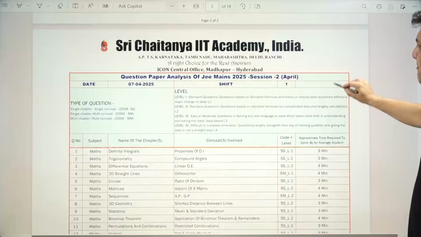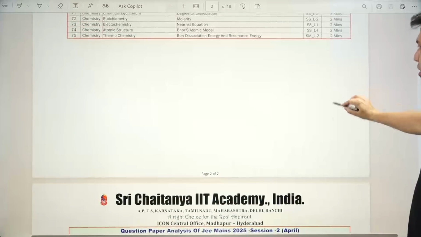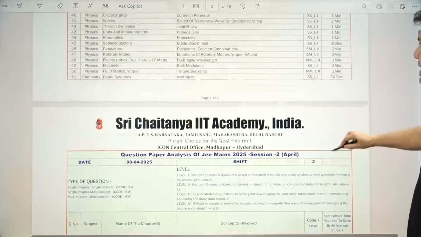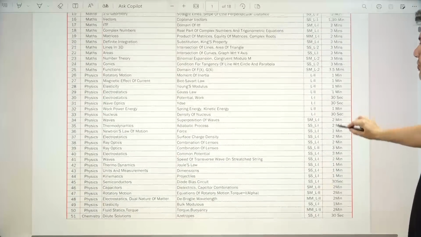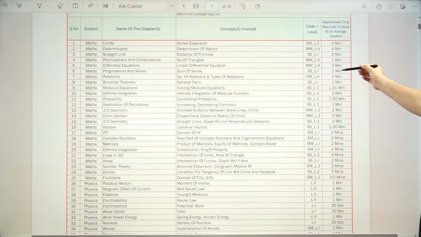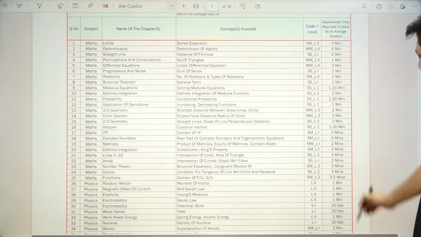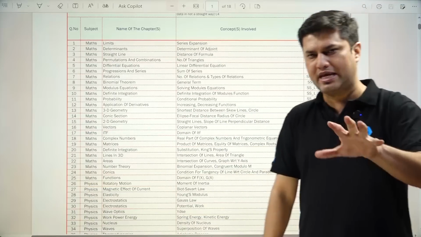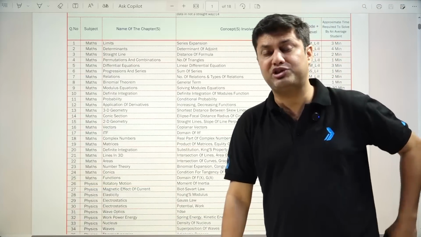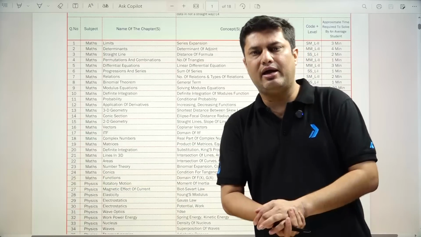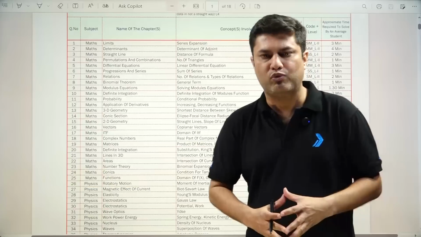And if I talk about the last shift, which is 8th, because there was only one shift on 8th April. So 3 minutes, 4, 2, 1, 3, 2, 1.5. So I mean, the paper is quite easy in this. So it's like same as 3rd shift 1. So 8th shift 2 was slightly on the moderate side, easy side, like same as 3rd shift 1.